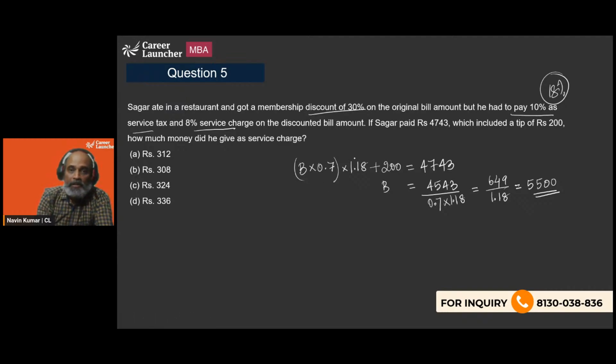Okay. Now we need to calculate the service charge. Service charge is going to be 8% of the discounted bill, which is going to be 0.7 into the bill, which is 5,500. Now, if you remember, 7 into 55 is something we already knew, right?